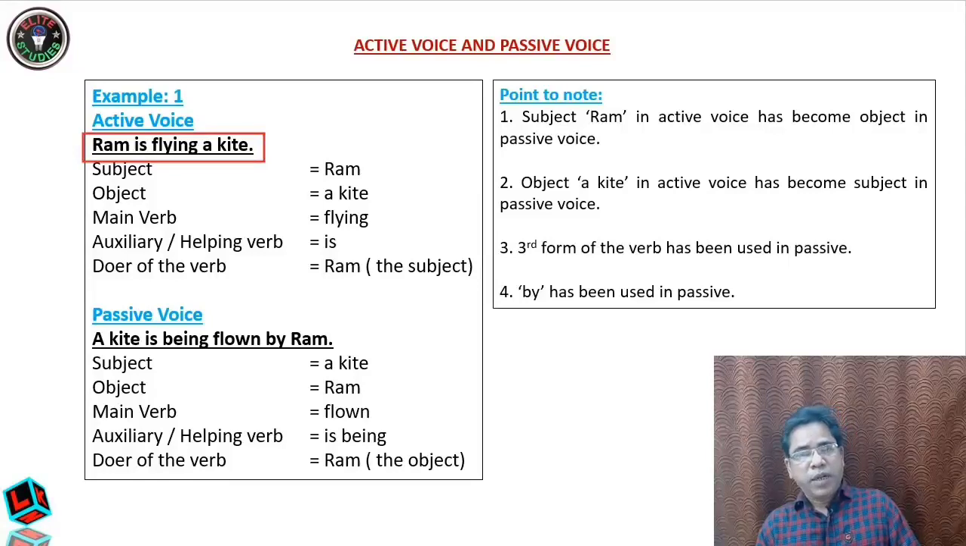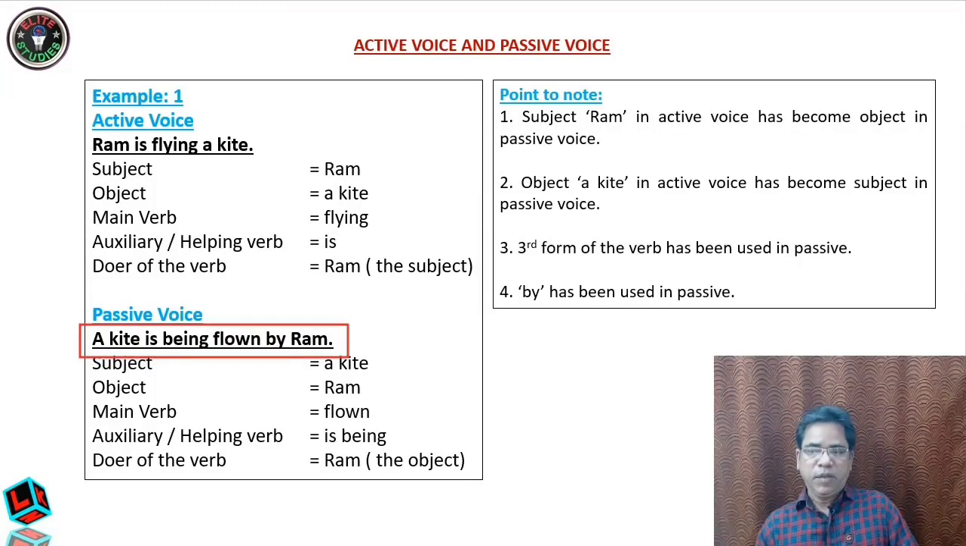The one which comes before the verb, that is the subject, and the one which comes after the verb, that is the object. Here you see, Ram is the subject, kite is the object, flying is the verb, and is the helping verb or the auxiliary verb. You will come to know later all these things. Now, if you write the same sentence as a kite is being flown by Ram, now this is in passive.